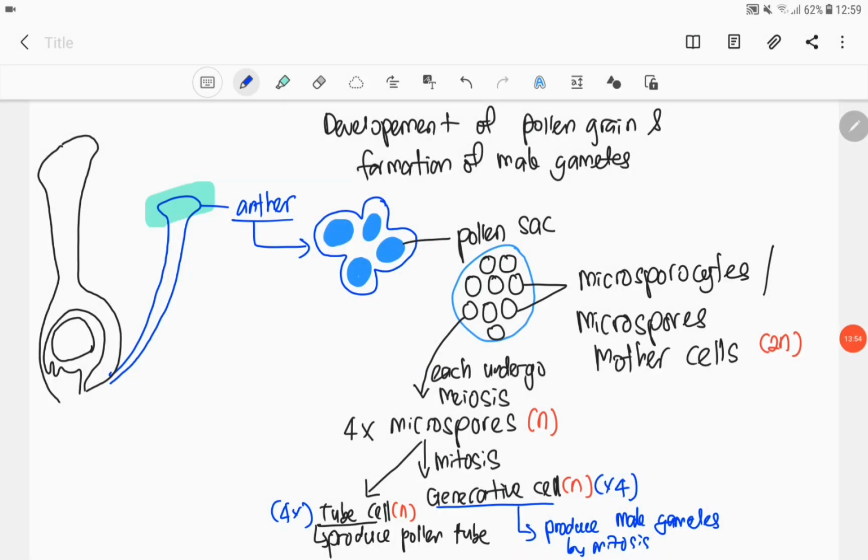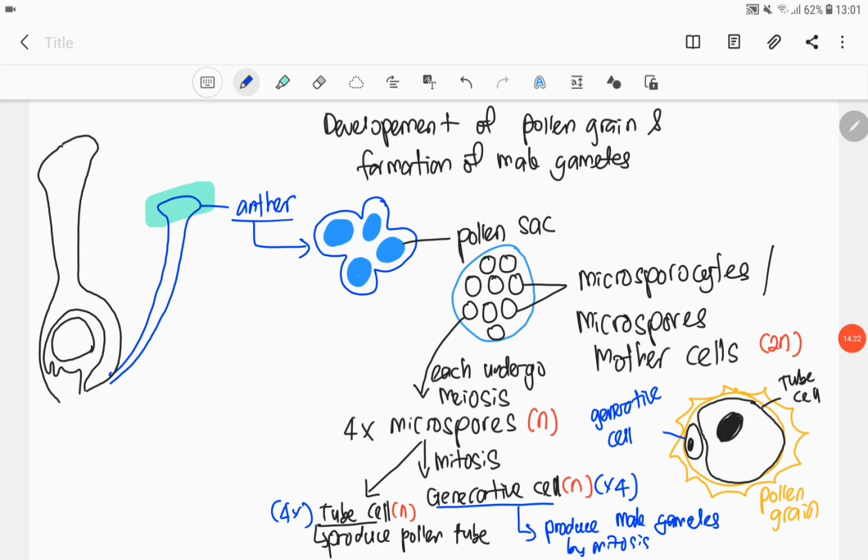So tube cell yang akan produce pollen tube untuk generative cell. So generative cell yang akan produce male gametes iaitu sperm by mitosis. So maksudnya generative cell boleh buat satu lagi mitosis untuk produce male gametes iaitu sperm. So dua sel ni akan ada di dalam setiap pollen grain. So kalau disuruh label, yang besar tu mesti tube cell, yang kecil itu adalah generative cell. So setiap pollen grain akan ada tube cell dan juga generative cell. So pollen grain ni akan terbentuk selepas microspore undergo mitosis.